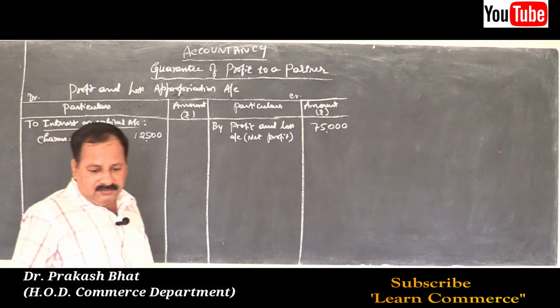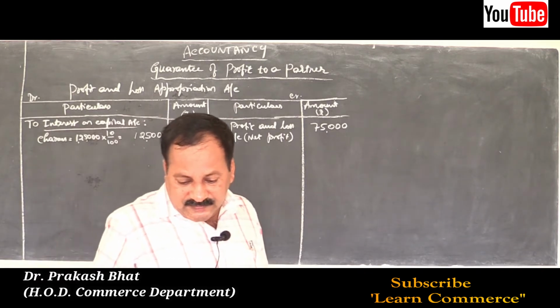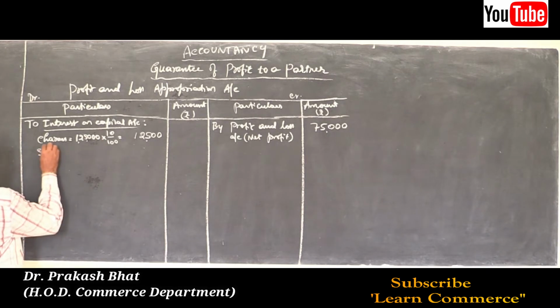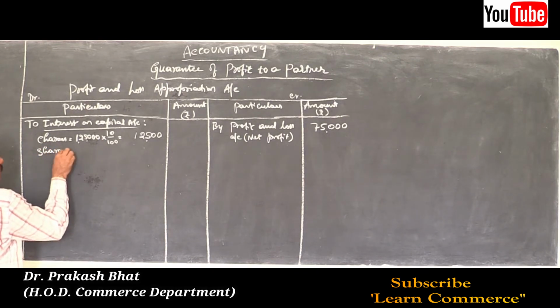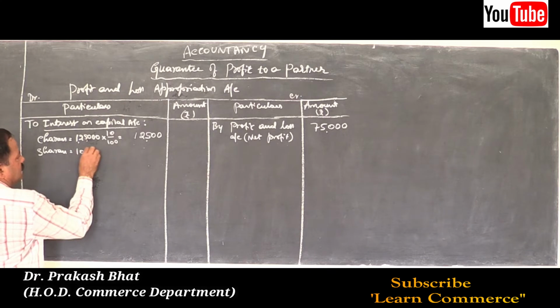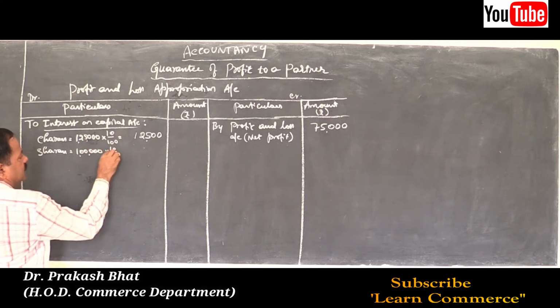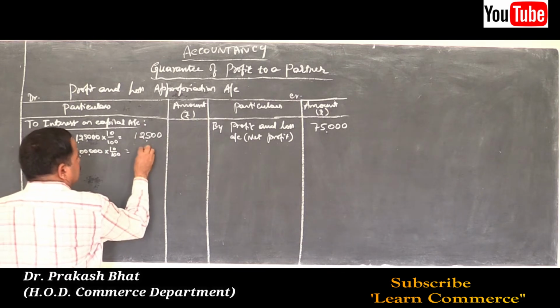Then the other partner, Sharan, his capital balance was 1 lakh. So Sharan, 1 lakh into 10%. So it will be 10,000.